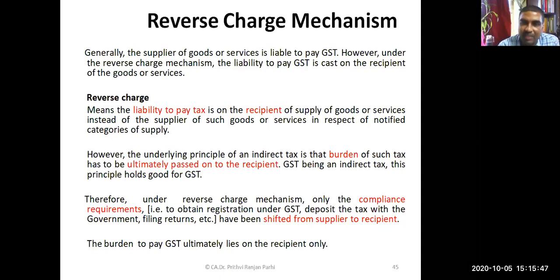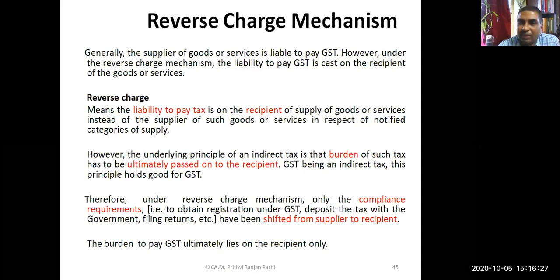Yes, sir. But I told you the liability to pay tax is on the recipient. However, you have to remember that even in the forward charge mechanism, it was always the recipient who bore the impact of GST. Since GST is an indirect tax, the burden of tax is always on the recipient, and finally it is the ultimate consumer who bears the tax burden, who consumes the supply.